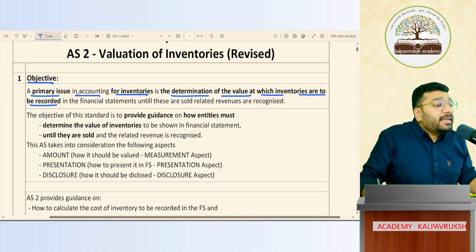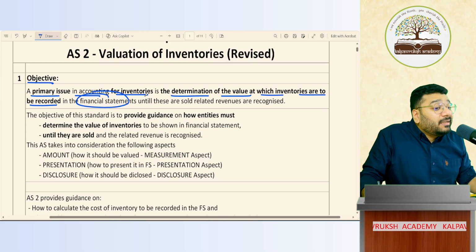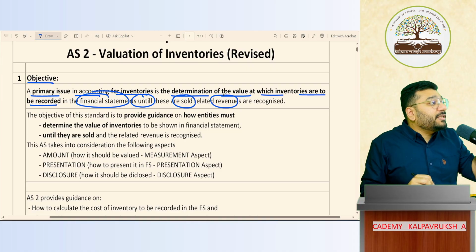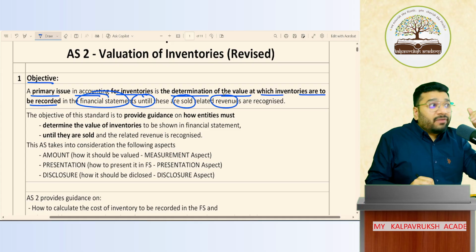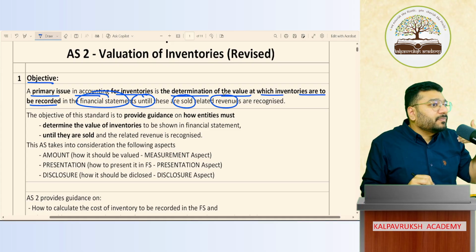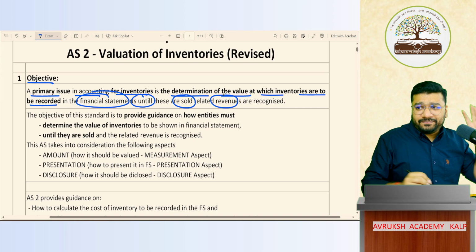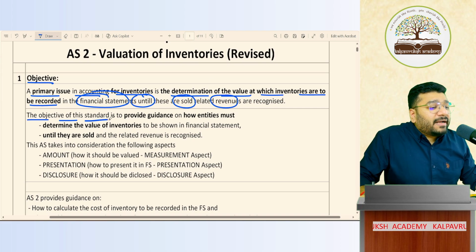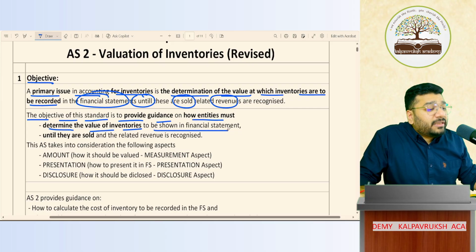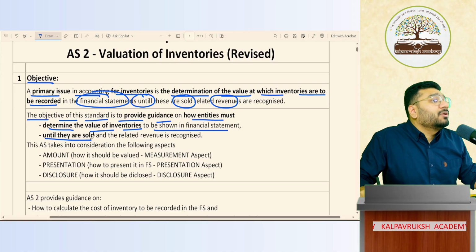So a primary issue in the accounting for inventories is the determination of the value of the inventory, which is to be recorded in the financial statement until these closing stocks are sold. Correct? Until this closing stock is sold, how should it be recorded? Got it, not got it? The objective of the standard is to provide guidance on how entities must determine the value of the inventories to be shown in the financial statement until they are sold.